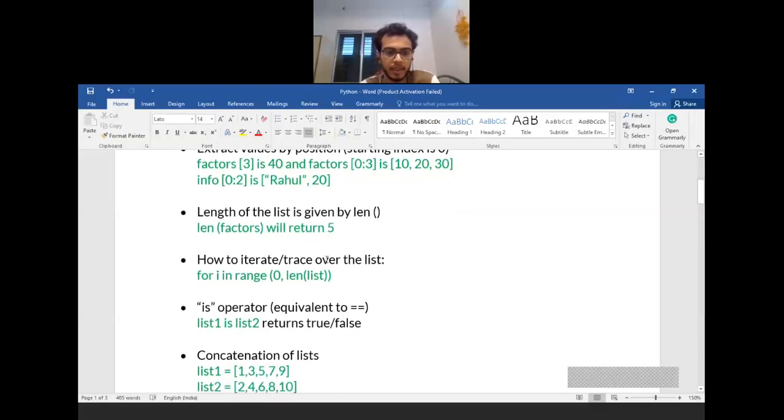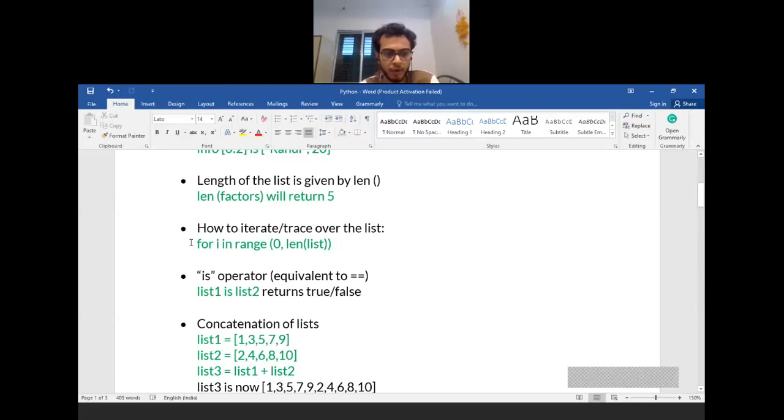If I want to iterate over my list, I can use a for loop by writing for i in range, and in the range function I can mention the lower limit as 0 and the upper limit as whatever is the length of the list. If you do not know beforehand the length of your list, you can just put the len function over here, with whatever list you want inside.